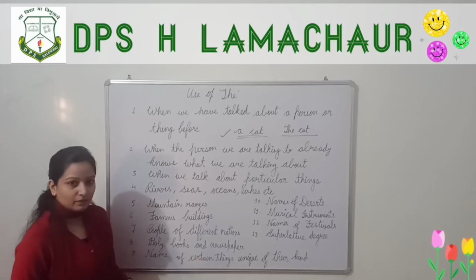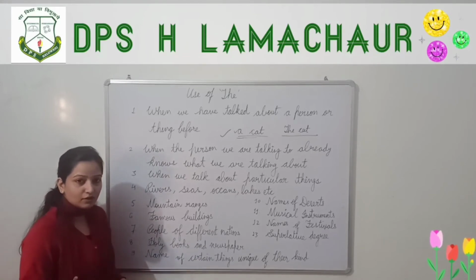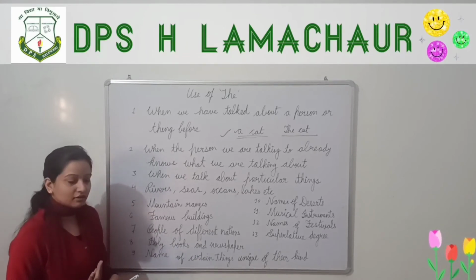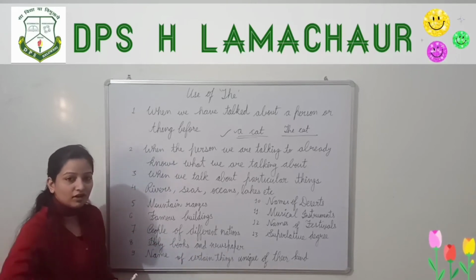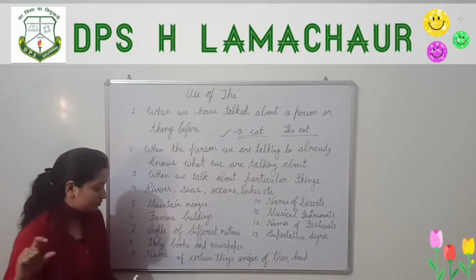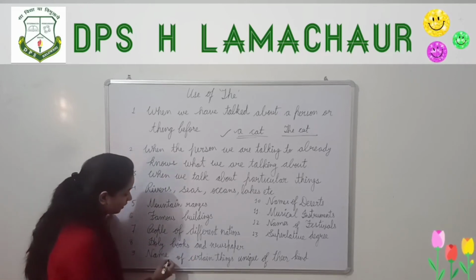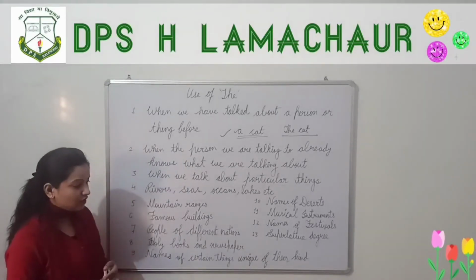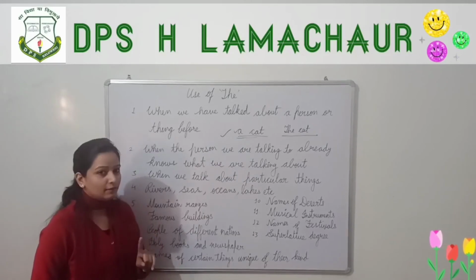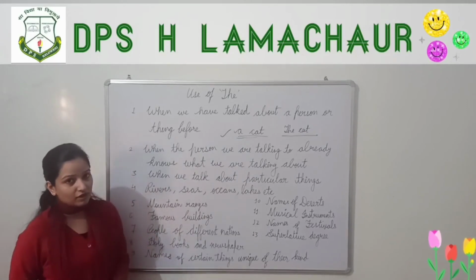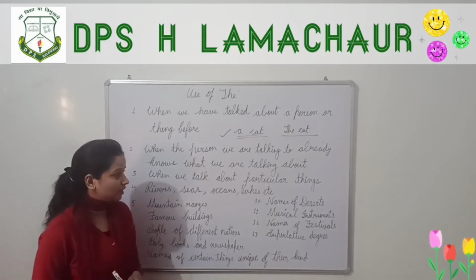Holy books and newspapers. Before the name of holy books like the Ramayana. So Ramayana is the holy book, so before that also we use the. Before the name of newspapers we use the Times of India, the Hindustan Times. Before the names of certain things unique of their kind. We have only one sun, one moon, one earth. So we have to use the moon, the sun, the earth.